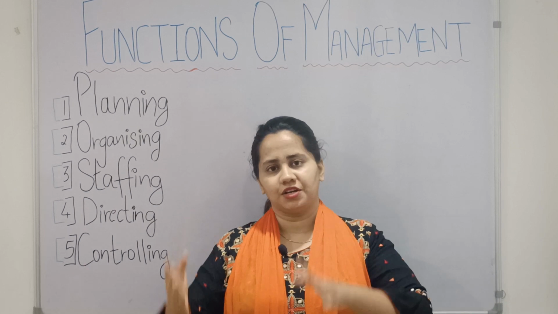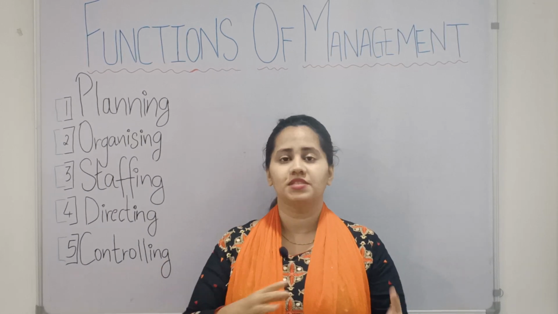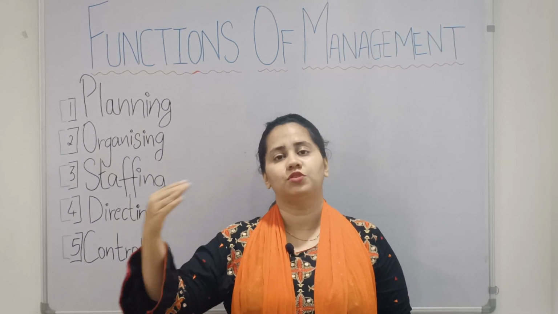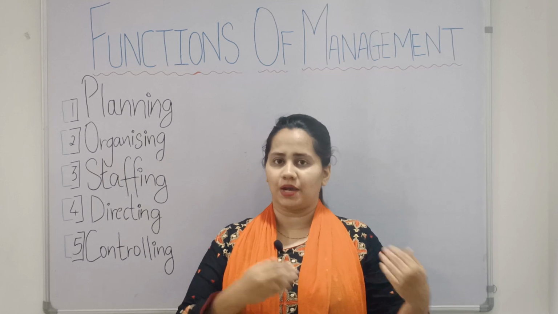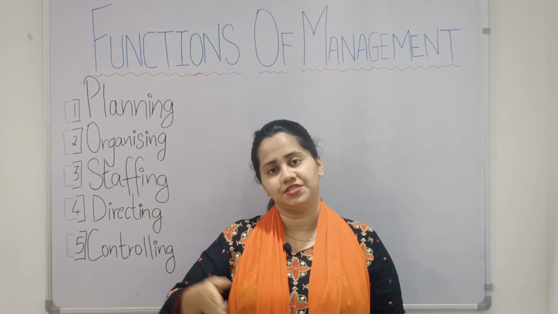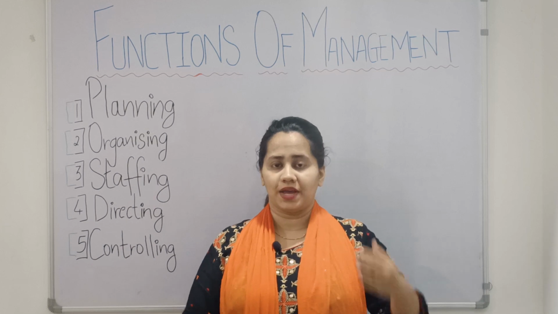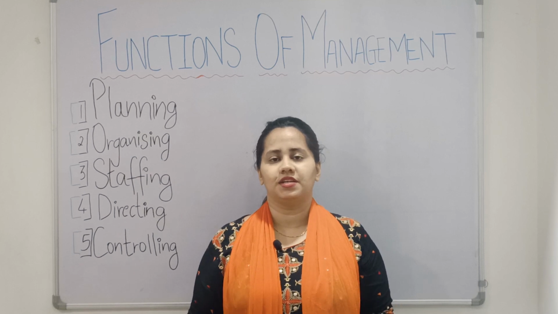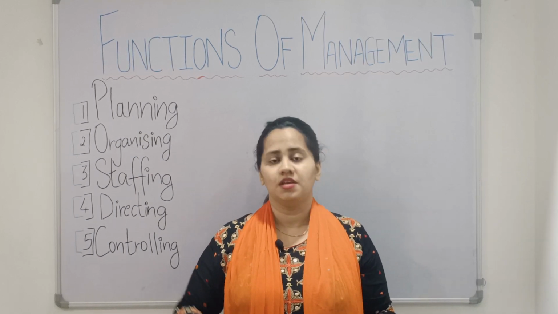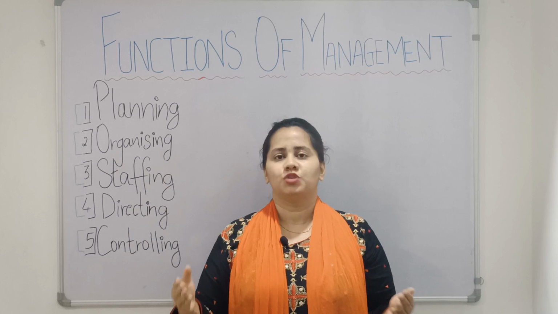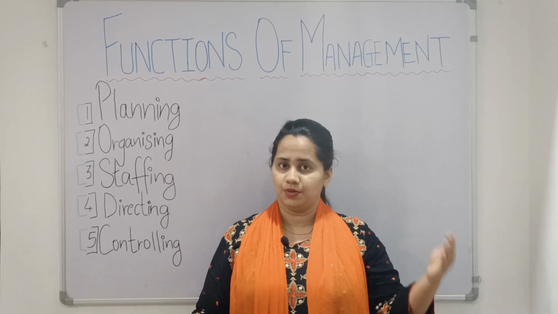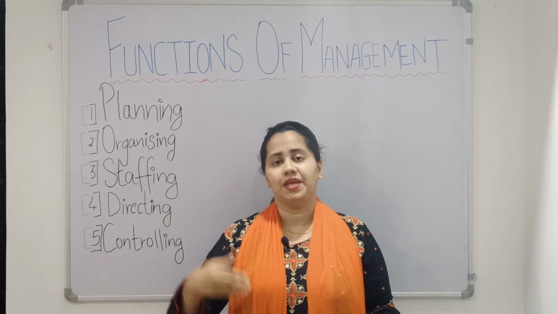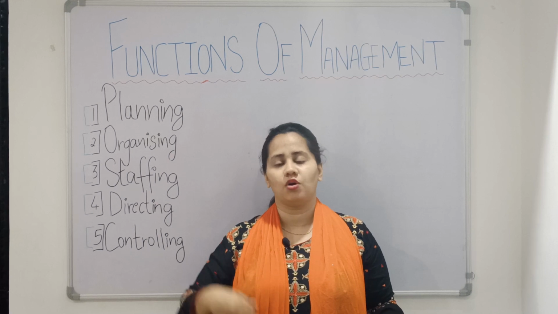So planning and controlling have a relationship with each other, because it is said that planning is forward looking. It means when you plan for the future. And controlling is actually backward looking, because you look at all the past activities that have occurred and you try to compare your plans with the actual performance. As I said, controlling is basically differentiating between your actual performance and the target that you had set. So if there are any differences between actual performance and the target, these are the deviations. So you have to make attempts to see to it that these deviations do not occur in the future.